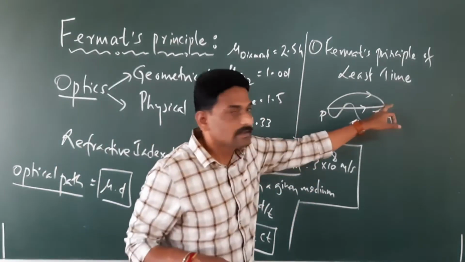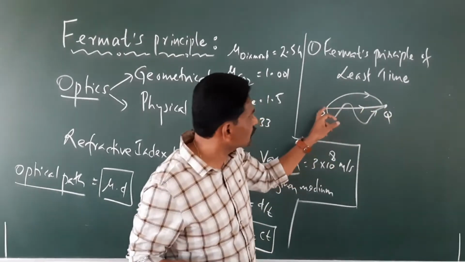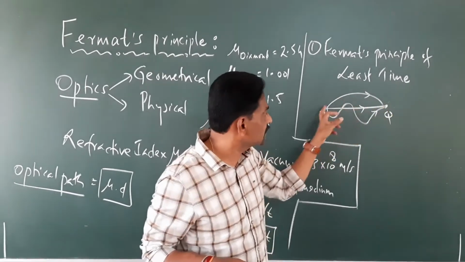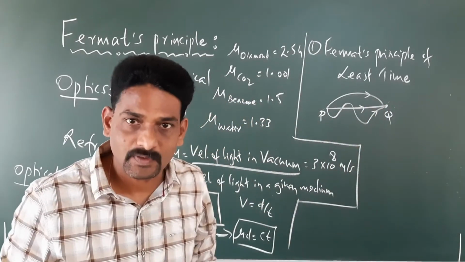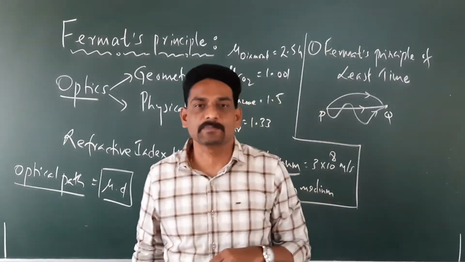In this case, it is neither this path nor this path. Light follows this path, which is a straight line path that takes very minimum time. This is one form of Fermat's principle.